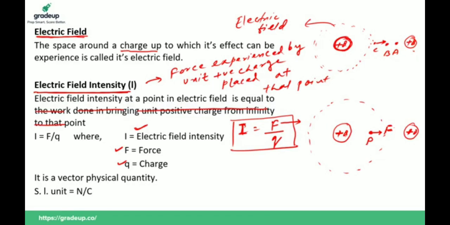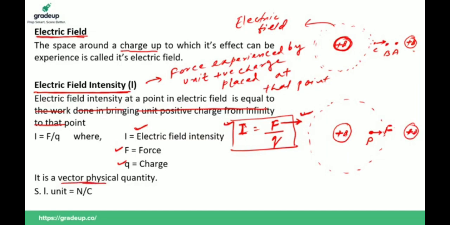Suppose you want to know the electric field of this charge at point P. We place another positive charge and calculate the force experienced by it. So force per unit charge gives us electric field intensity. If this charge experiences more force, the strength of the field is more, and if less force, the strength of the field is less. So just remember I is equal to F upon Q, and it is a vector physical quantity.